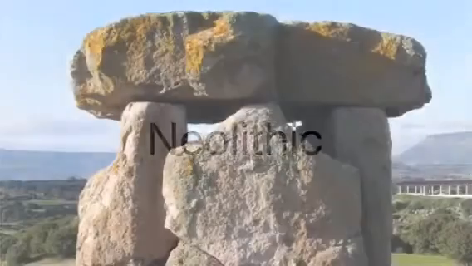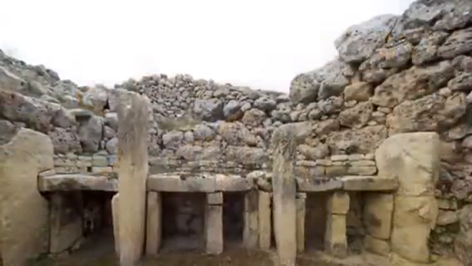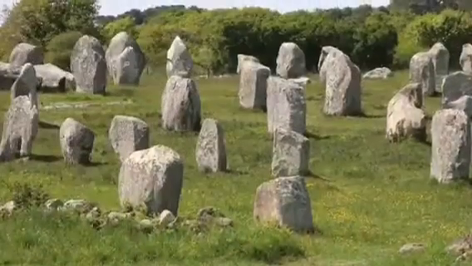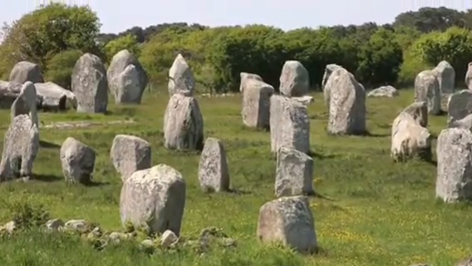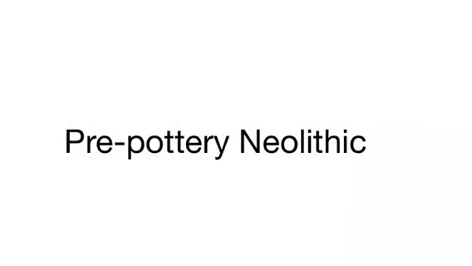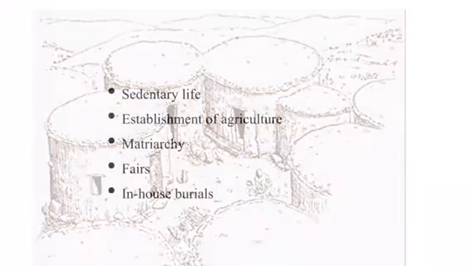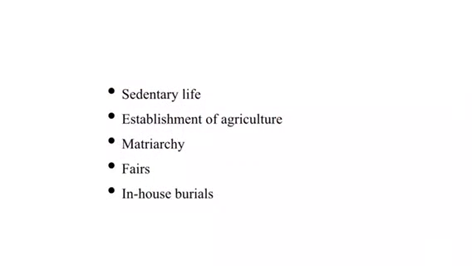Neolithic Age. It was the time when the famous megaliths first came on stage. They are surrounded by mystery. We are not sure how they were crafted and what they were used for. Pre-Pottery Neolithic. In some regions, this period came earlier, in some later, but there were a number of common characteristics in that era: sedentary life, establishment of agriculture, matriarchy, fairs, in-house burials.